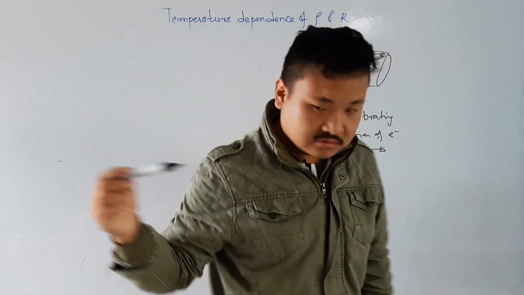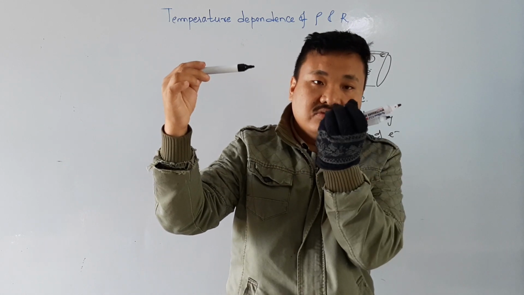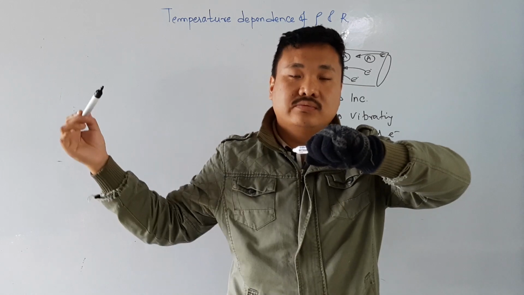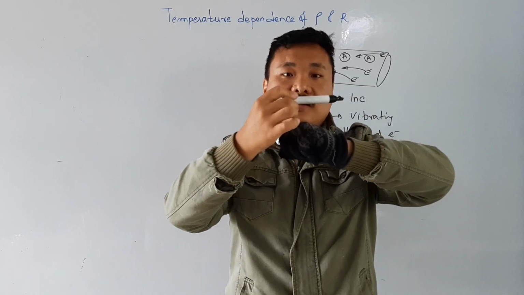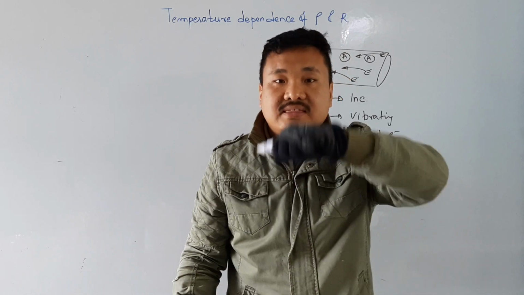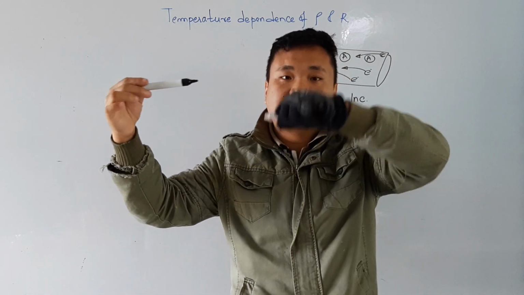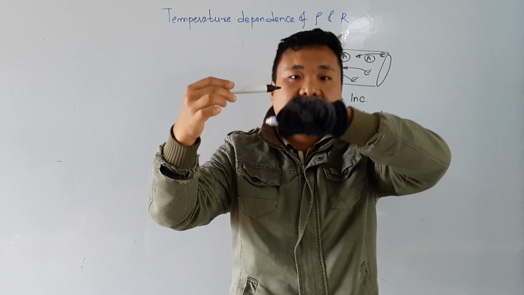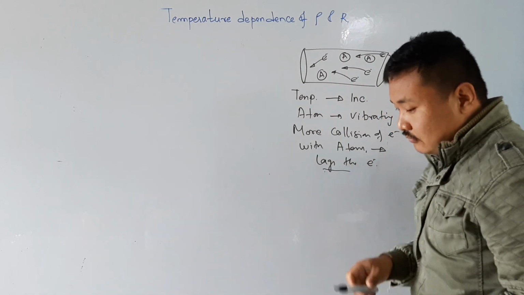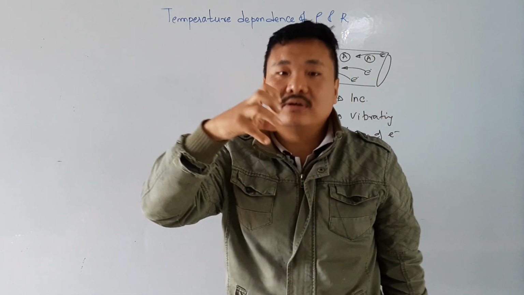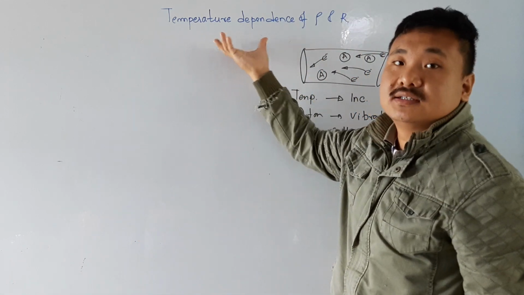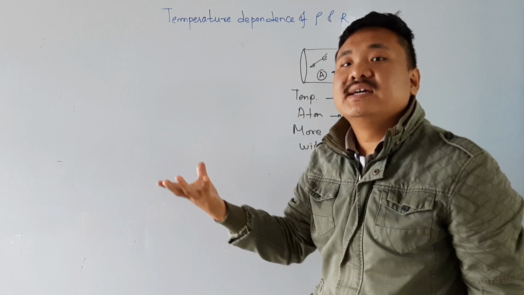So the electron was moving like this. First the temperature was not increased, there was an atom and the electron was going like this. But once the temperature of the conductor is increased, the atom will start vibrating, and it may hit the electron here and obstruct it, therefore it will lag. Now when the electron lags, the resistance will increase.